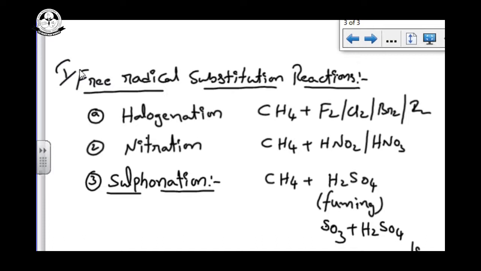So, chemical properties, first type of reaction: free radical substitution reactions. What are the conditions for a free radical substitution reaction?